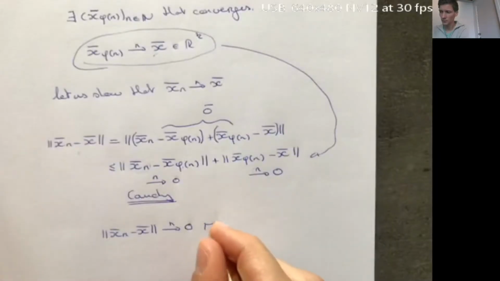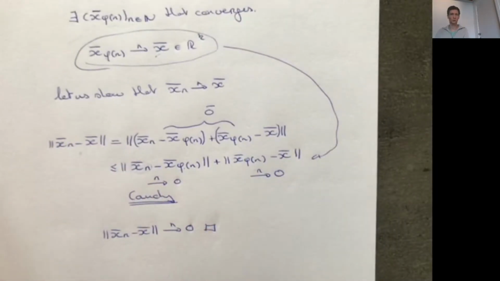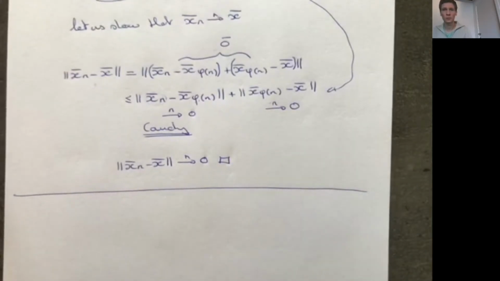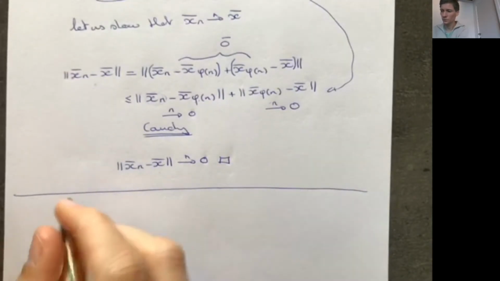And then this finishes the proof. So this shows that any convergent sequence is a Cauchy sequence, and any Cauchy sequence converges. So remember, along the way we showed that a Cauchy sequence is a bounded sequence.